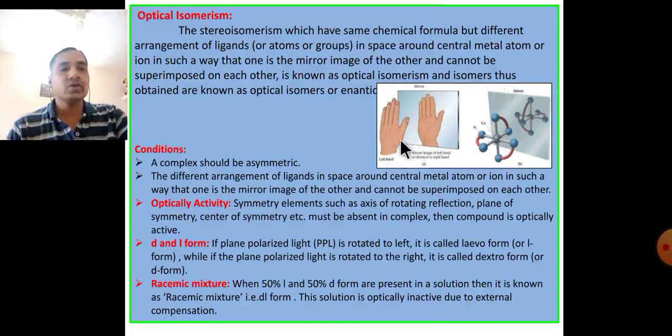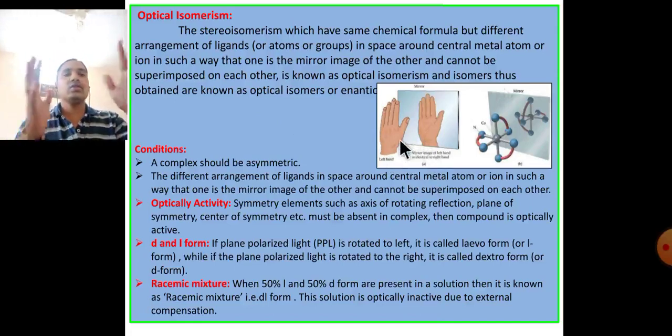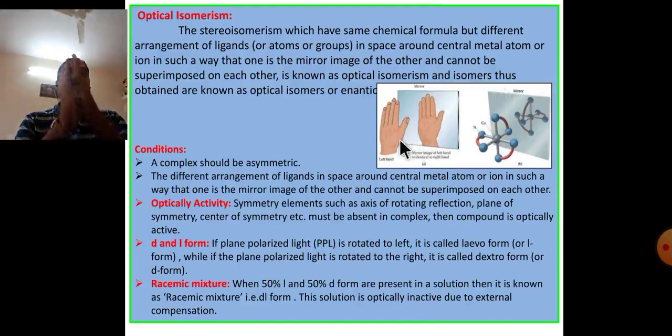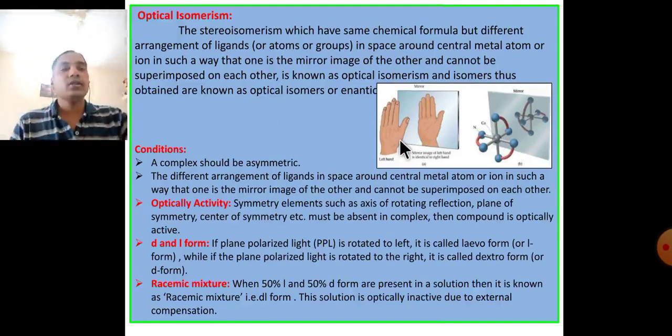This image shows the non-superimposable images, which are opposite to each other. Left hand and its mirror image, shown front to front side.